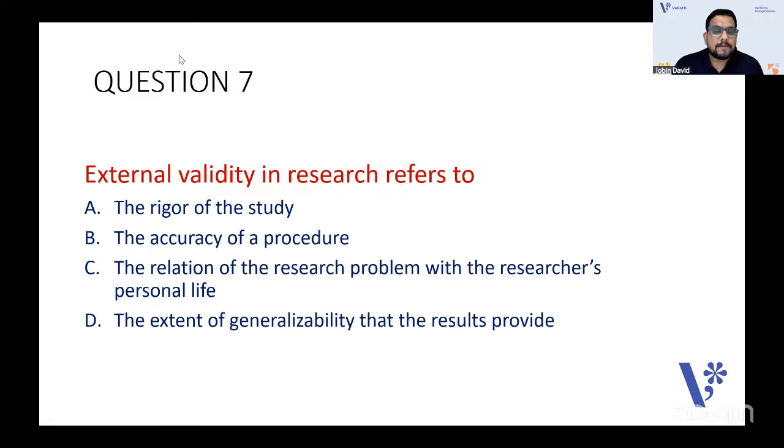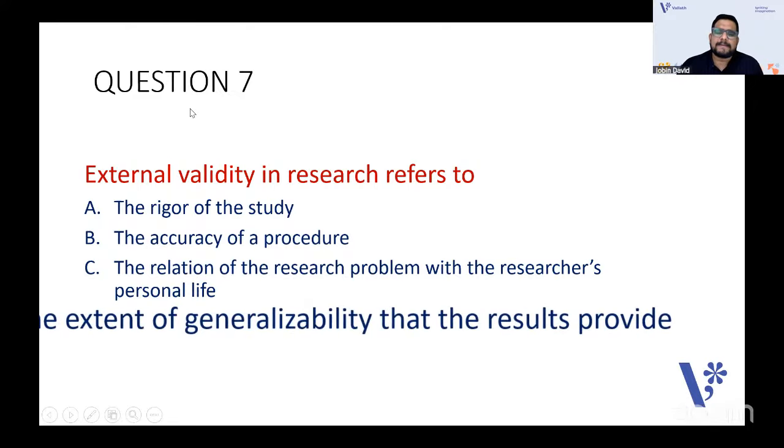What do you mean by external validity? External validity in research refers to the rigor of the study, the accuracy of a procedure, the relation of the research problem with the researcher's personal life, the extent of generalizability that the results provide. Which one will you go with for external validity? The answer is the extent of generalizability that the results provide.